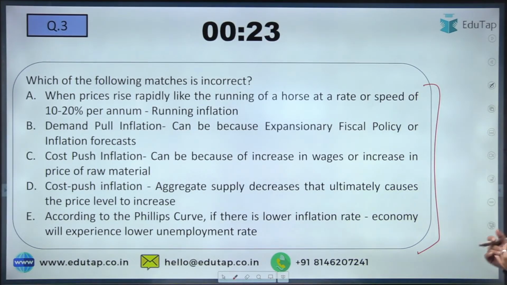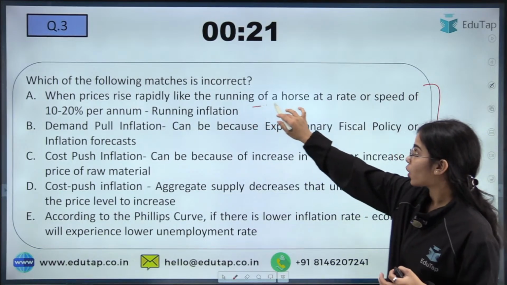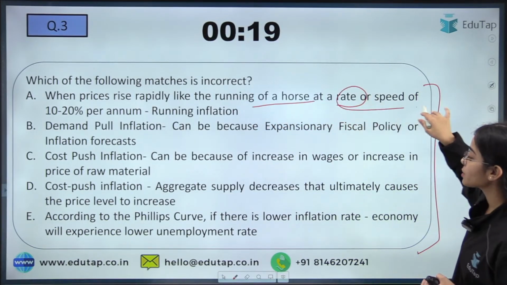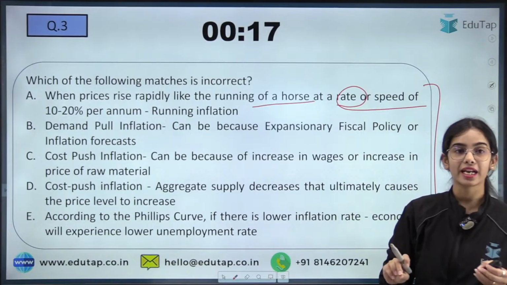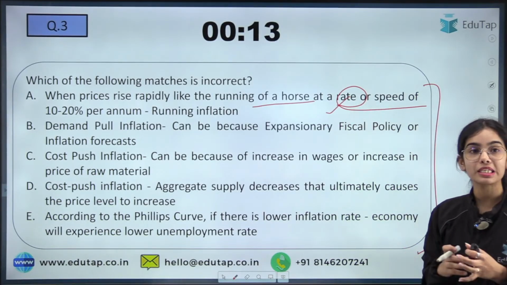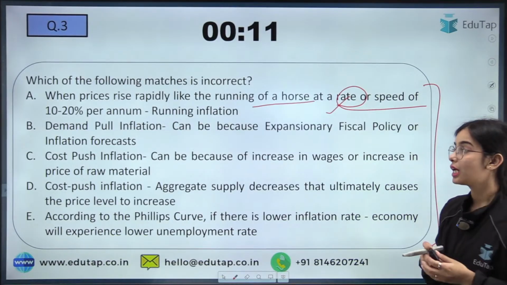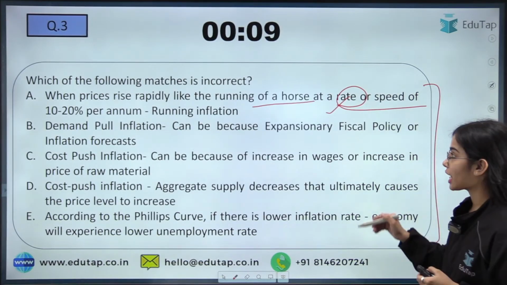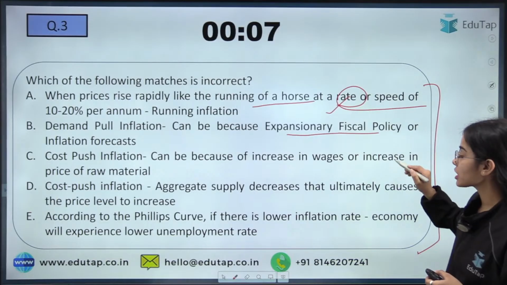So when prices are rising rapidly, like a running horse, at a rate or speed of 10 to 20% per annum, this is called running inflation. So that is correct. Demand pull inflation means that because of the increase in demand, the inflation is coming. So that is because of expansionary fiscal policy.